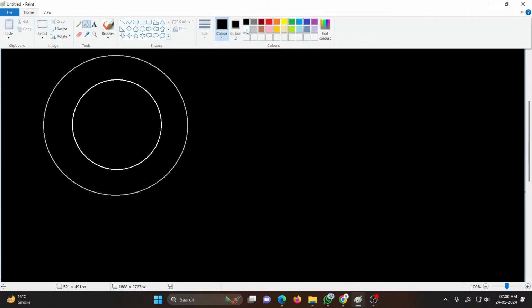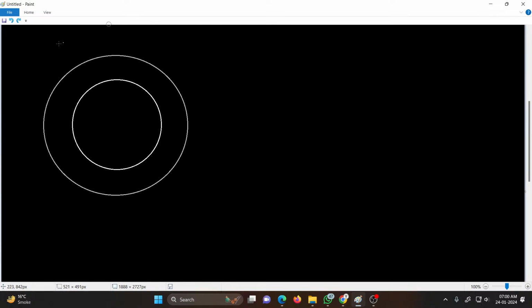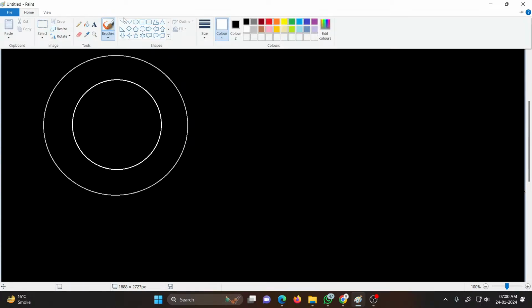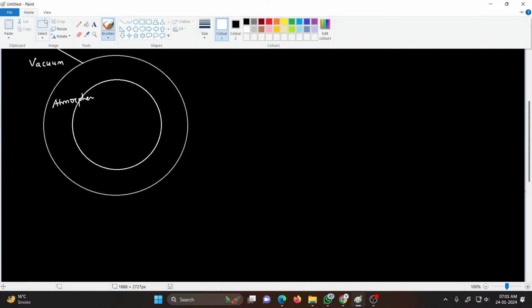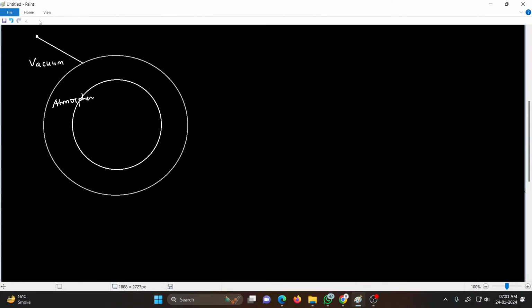So if this is the star, when the light from the star comes near the boundary like this, this is vacuum and this is atmosphere, it bends towards the normal, but this bending is